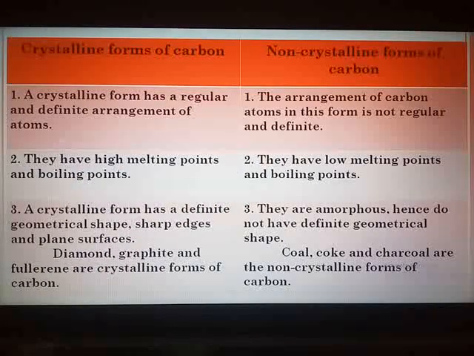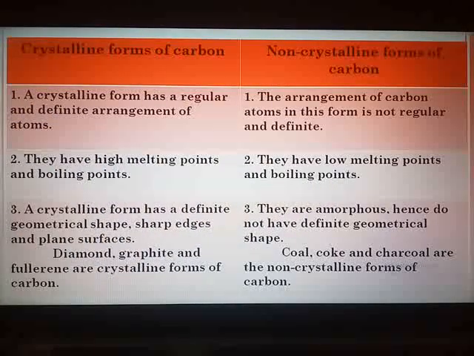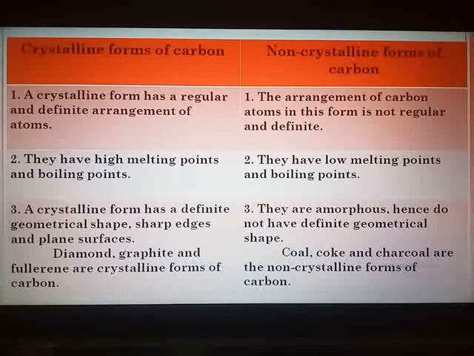Point number 3, continue marking, page number 139. A crystalline form has a definite geometrical shape, sharp edges and plane surfaces. They are amorphous, hence they do not have a definite geometrical shape. In addition, I have given this: diamond, graphite and fullerene are the crystalline forms of carbon. Coal, coke and charcoal are the non-crystalline forms of carbon. That you can also add as an example, which is not a point of distinction. So I have just added it as information over there.